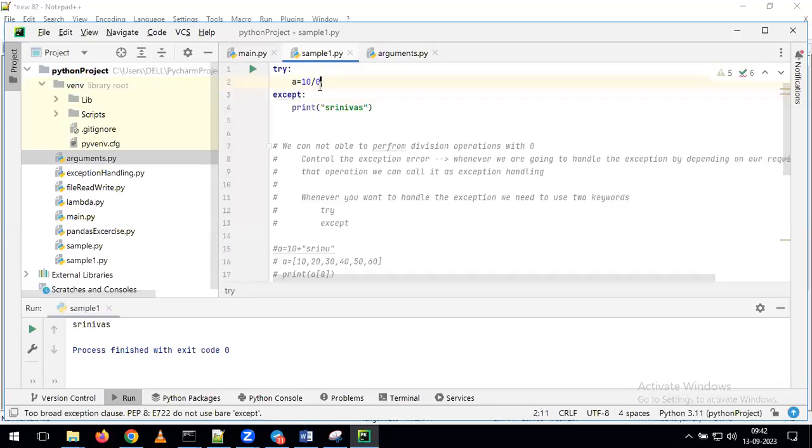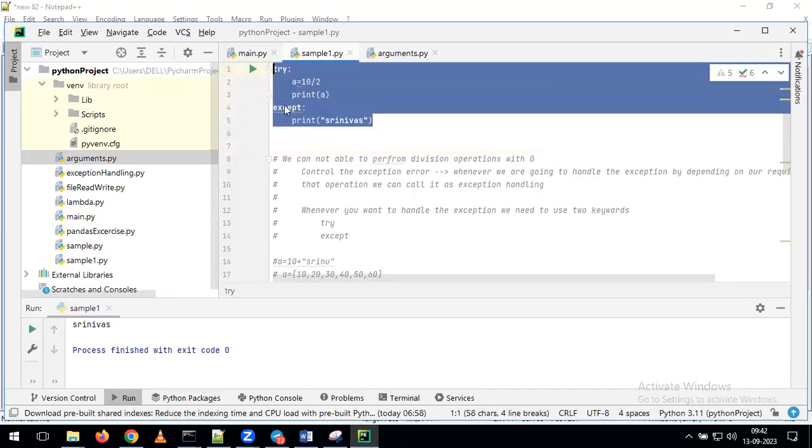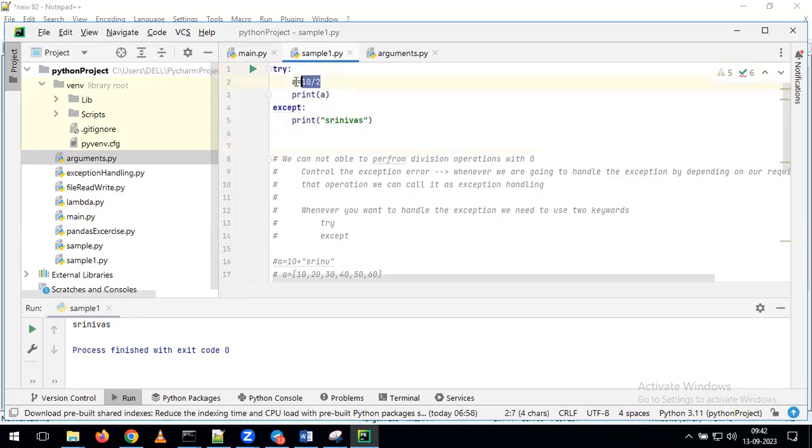Now, for example, instead of giving 10 by 0, I'm giving 10 by 2. Now I'm giving print of A. Any guesses what will happen? I am giving A is equal to 10 by 2 in the try block. After that, I'm giving the print of A and the except block also. Now, if I run all these lines of code, what is the output we are going to get? 5.